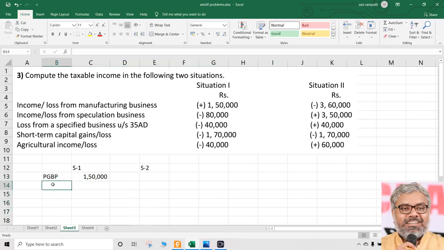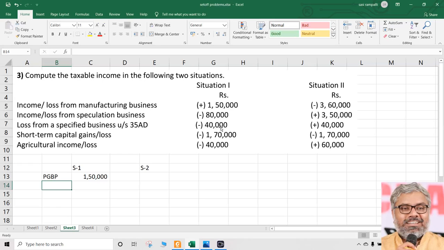All others are negative. All that we need to do is check whether each can be adjusted with this positive income or not. Yes or no is the only point. Income or loss from speculation business, 80,000 negative. Can this be adjusted? No. Because loss from speculation business can be adjusted only against the profits of speculative business. No set off possible, but it can be carried forward for a period of 4 years. That you can write as a note.